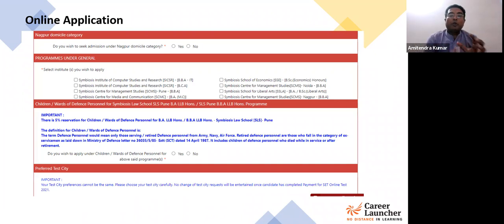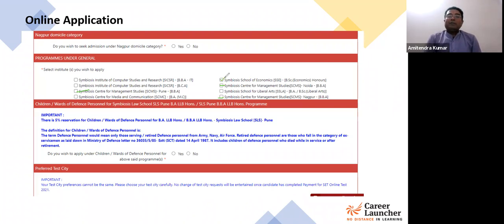So for example, अगर कोई candidate BBA और economics दोनों के लिए apply करना चाहता है, so what the student will do, student will select the campuses, because there are 3 campuses where you have your BBA program. So you have SCMS Pune, you have SCMS Noida, and you have SCMS Nagpur. So आप select करो which all campuses you wish to apply for the BBA program, and simultaneously, if you want yourself to be considered for the BSc Economics program as well, you have to select this checkbox as well.